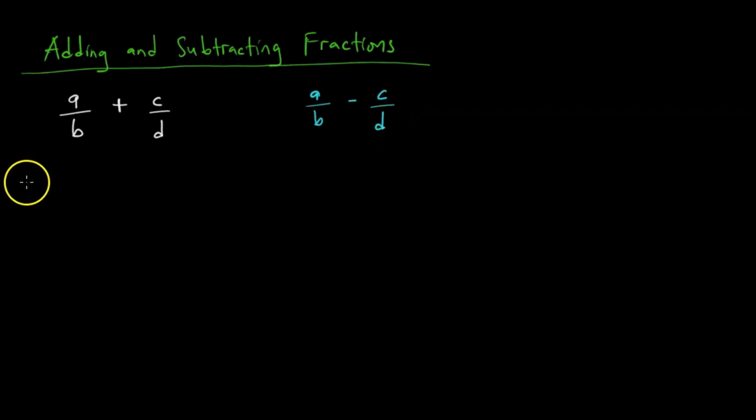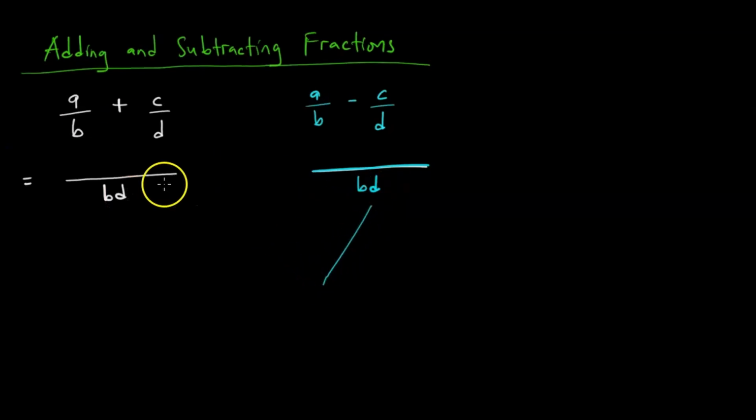So in both cases, tinotanga tatsvaga inonzi common denominator. And in our case, it is going to be BD. In both cases. So what is important panapa? Kuziva kuti this is called what? A common denominator.